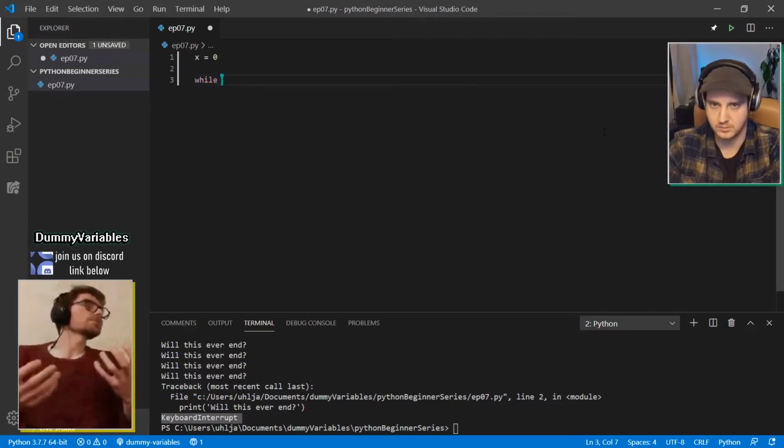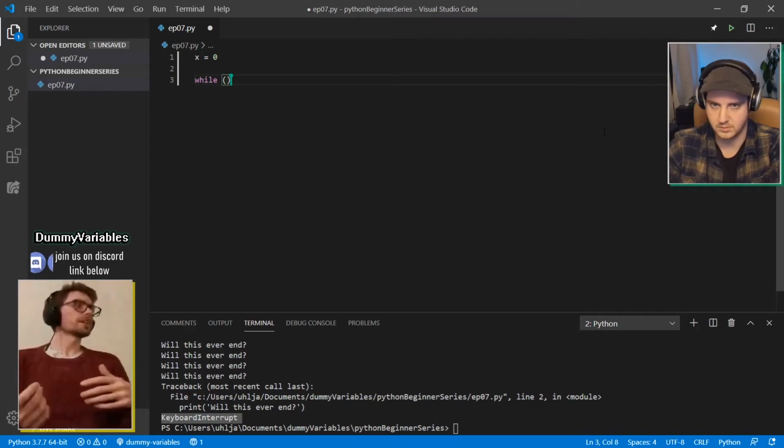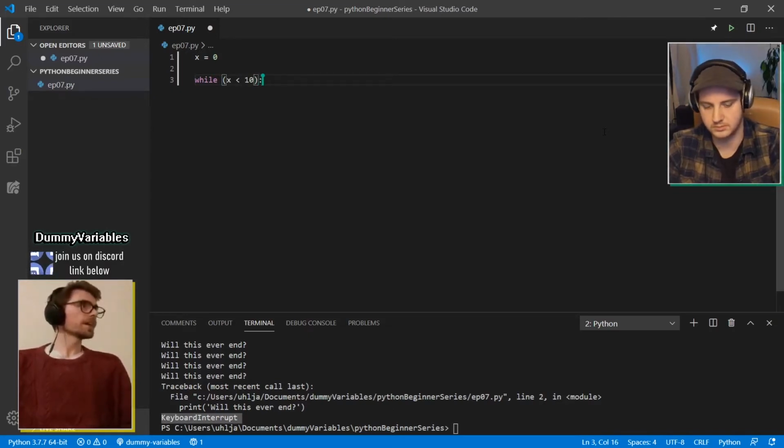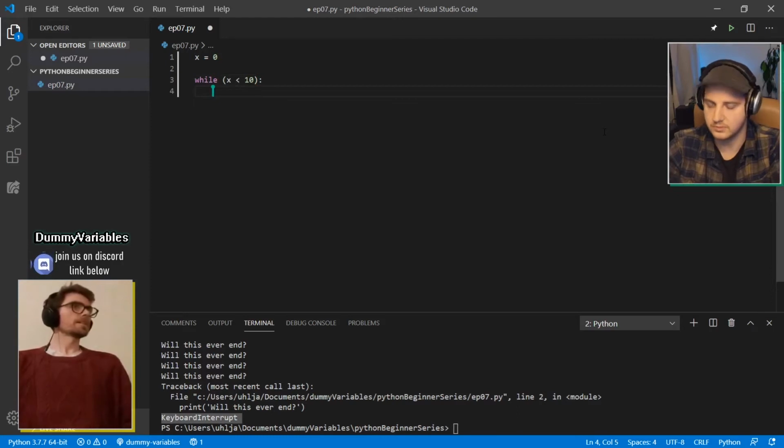But once it gets too big, we want to stop and get out of it. So we'll say, while x is less than, pick a number. Great. Let's do something like print out x is still small. All right.